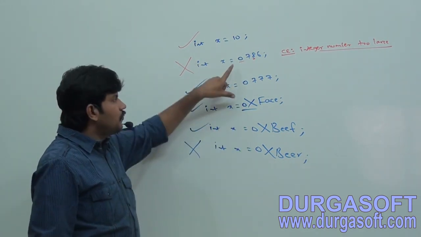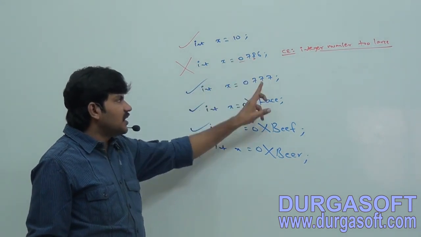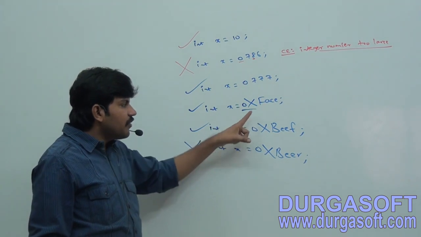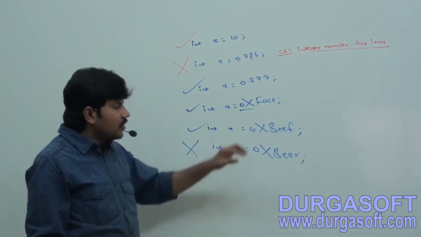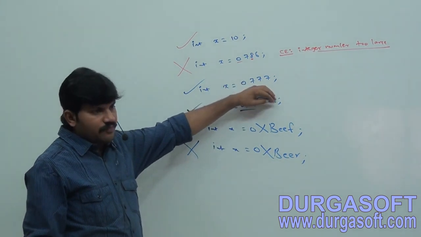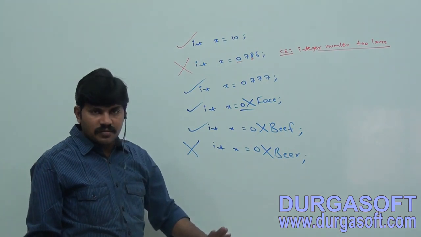Make sure if the number starts with 0, it is octal, and the allowed digits are 0 to 7 only. Next, if the number is prefixed with 0x, it is hexadecimal, and the allowed digits are 0 to 9 and A to F. Wherever R is there, that is why this one is invalid.